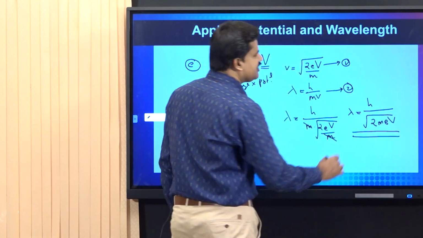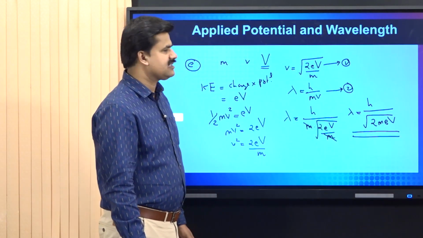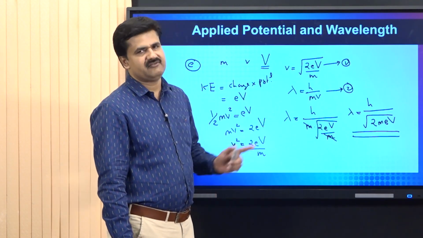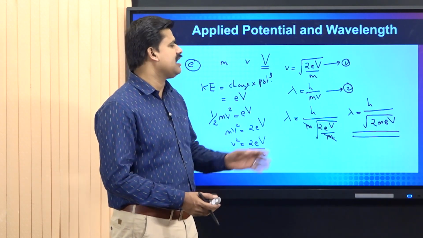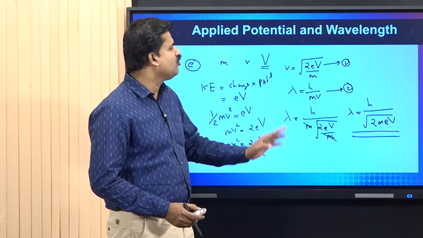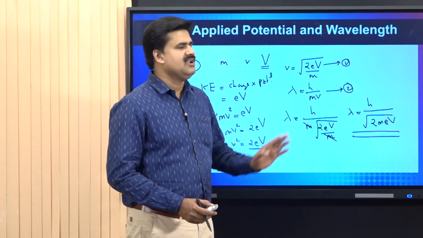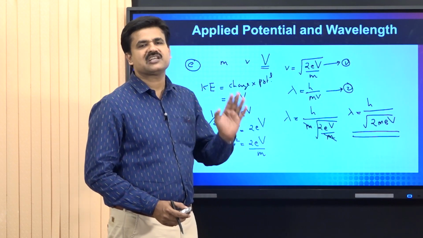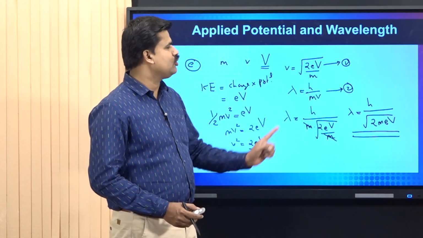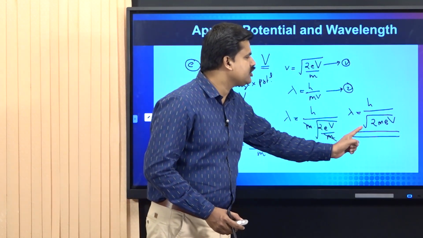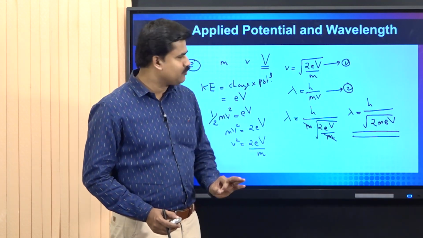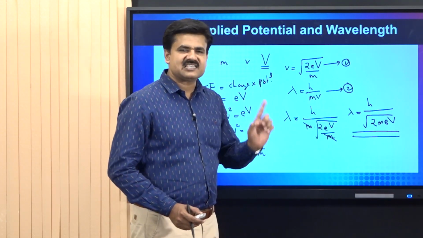This is a very, very important relation that connects the applied potential and wavelength. That is, if you are applying potential V to an electron, it will move with a wavelength lambda. Wavelength lambda and applied potential V are connected by this relation. Lambda is equal to h by root 2 m e capital V. Capital V is the applied potential. Small e is the charge of the electron.